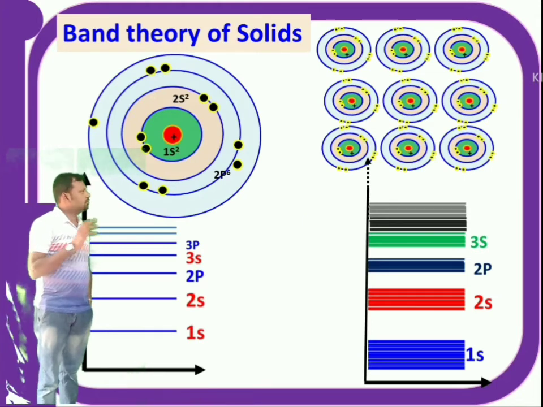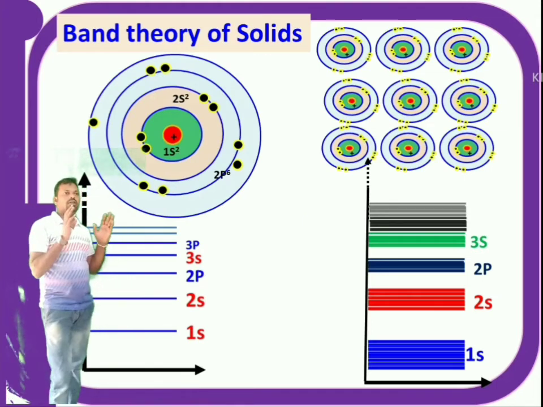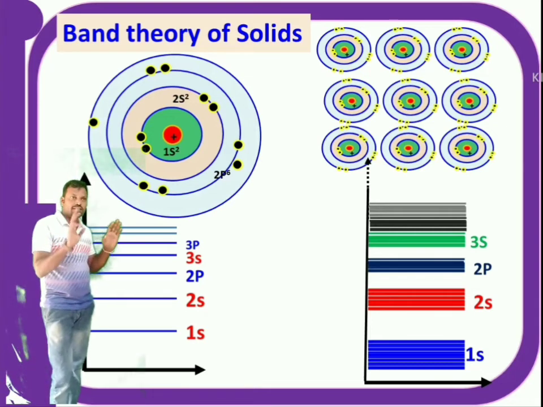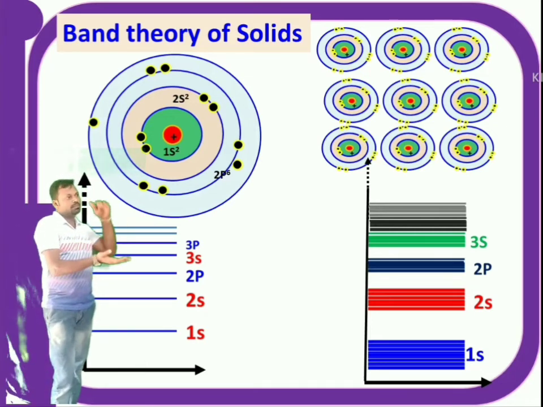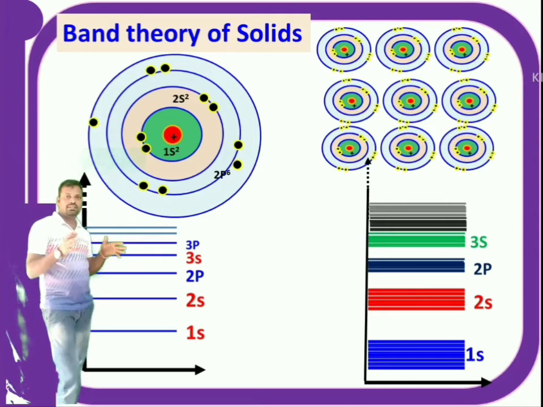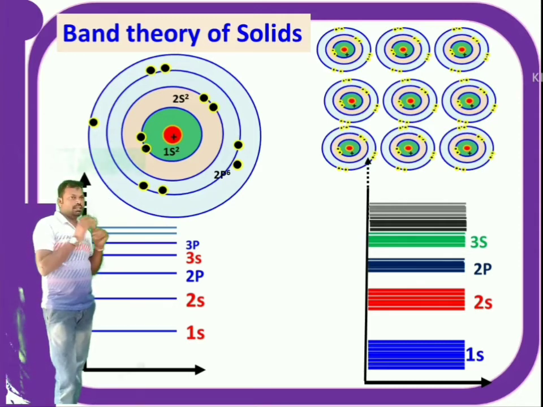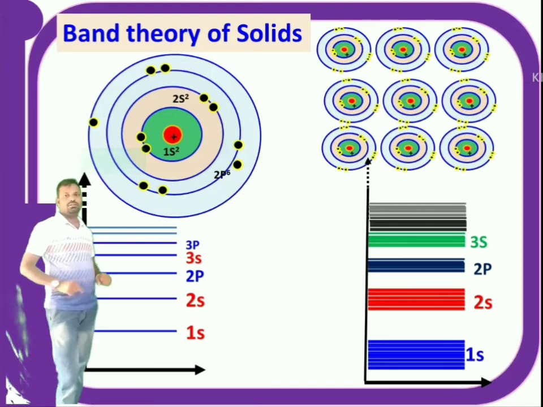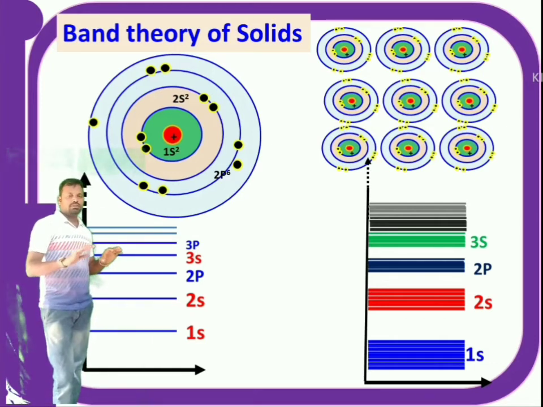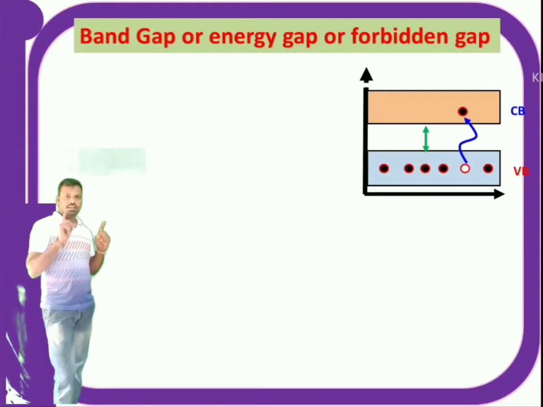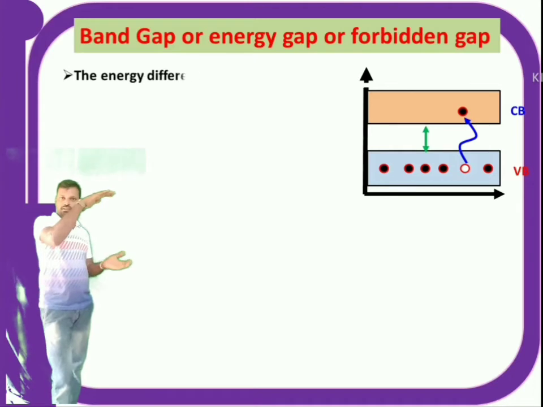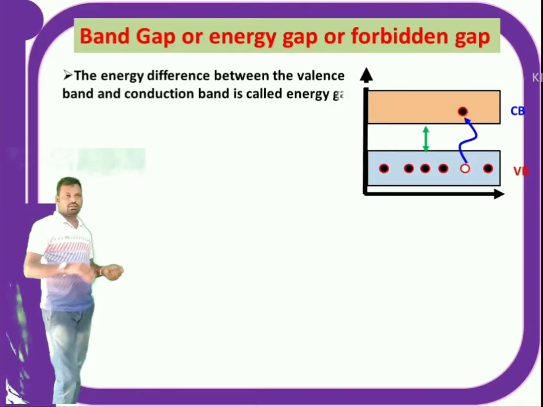So according to the band theory of solids, the energy levels of an isolated atom are sharp lines. When that atom is in a solid, due to the interaction among the atoms, the energy levels of individual atoms are grouped together. All the 1s orbitals group together and form the 1s band. Similarly 2s, 2p, in this way all the energy levels group together and form individual bands. In that, inner shells which are filled with electrons do not contribute to conductivity. So all the bands which are filled do not contribute to electrical conduction, but the valence band contributes to the electric current. When an electron from the valence band jumps into the conduction band, then current starts flowing through the material.